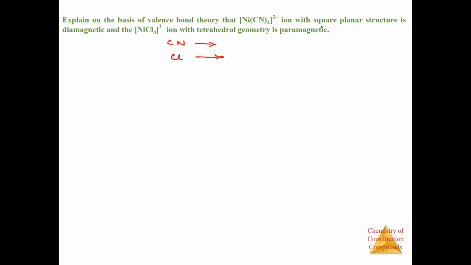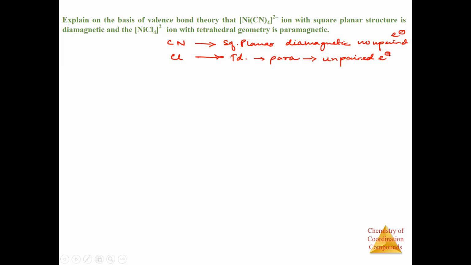Then you have been told that NiCl4 is square planar. This is the information they have given, and they have also said that it is diamagnetic, that means no unpaired electrons. The chlorine one is tetrahedral geometry and it is paramagnetic. Paramagnetic means there is unpaired electron. So these are the information that the questioner has given.